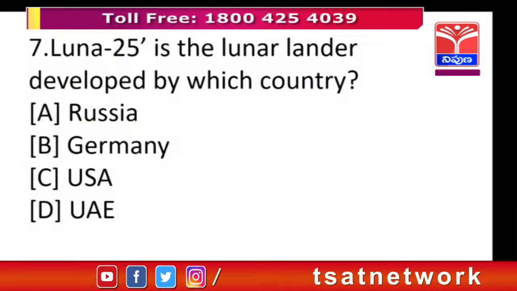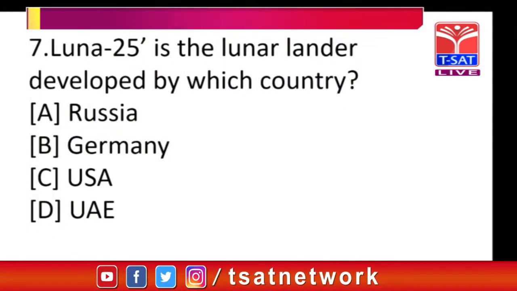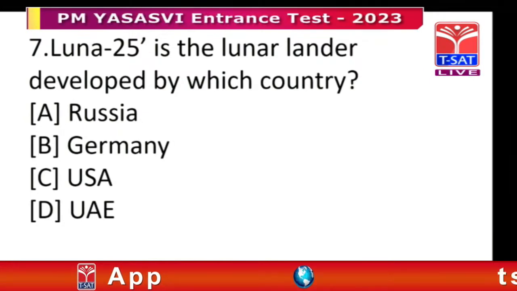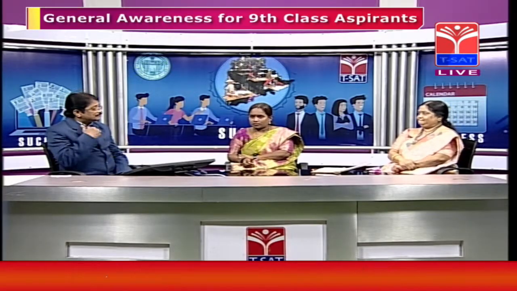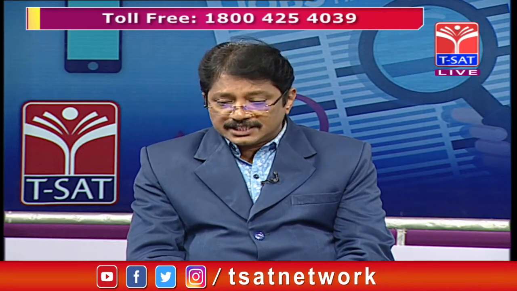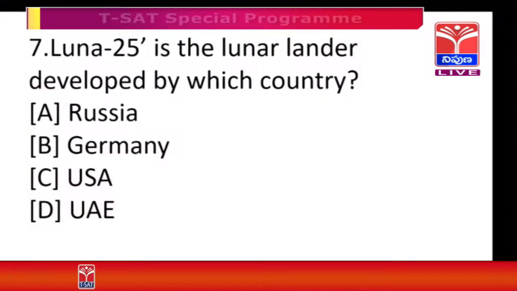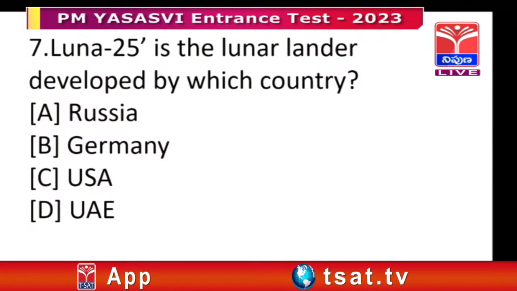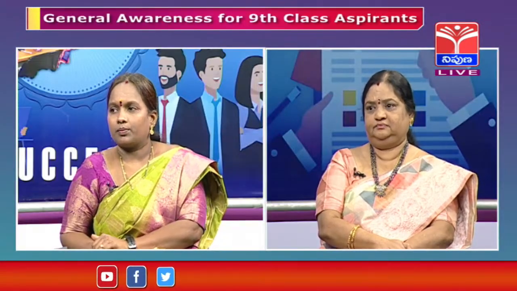Luna 25 is a lunar lander developed by which country? So obviously the same type of question comes, because Chandrayaan 3 related questions also come. Did any other country do this project, and with what name? So here the question is Luna 25, this lunar lander, developed by which country? Russia, Germany, United States of America, or United Arab Emirates, UAE. Which option is correct?